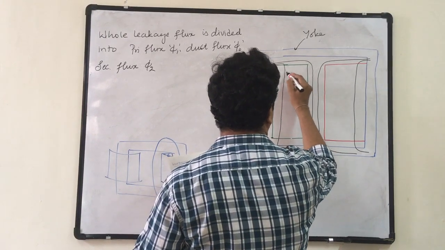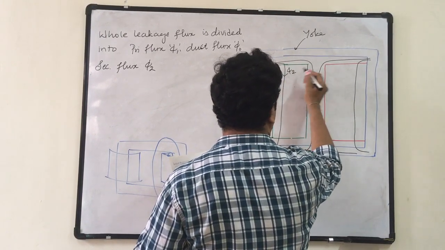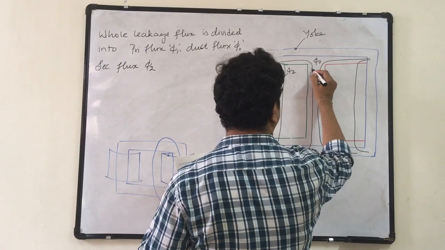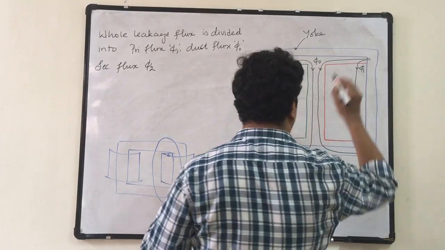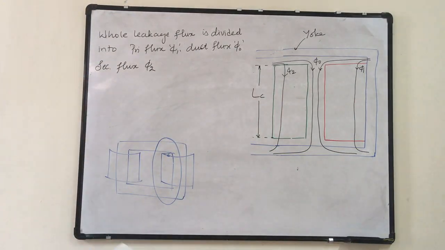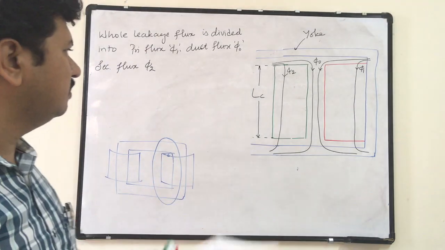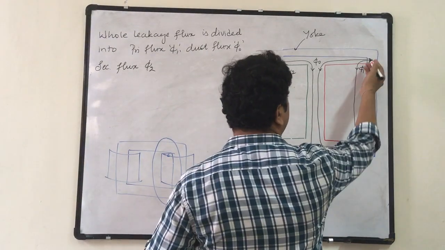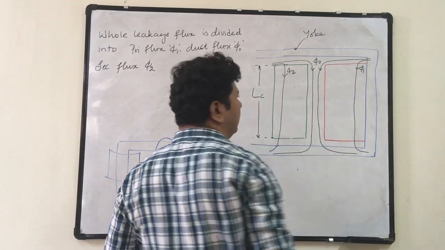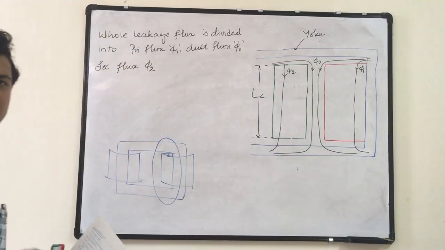So this is phi 2, this is phi 0, and this is phi 1. I have drawn only one line because I need some more space for some construction. So there can be flux lines continuously flowing. Actually, magnetic flux is not a line; it is a plane.